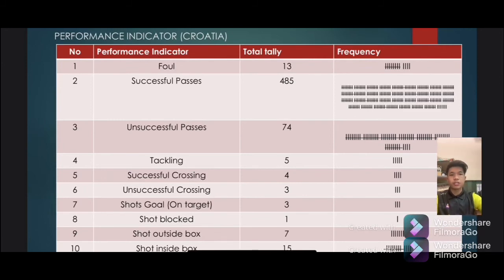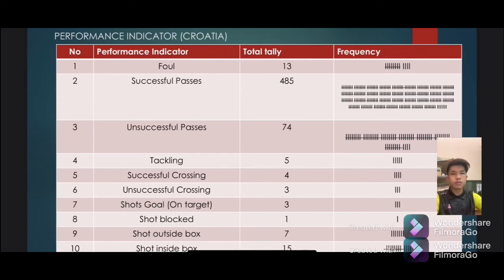Other than that, shots on goal, which account only for on target, is 6 from France, and the most shots from the attacking France in order to get a goal, while Croatia is 3 shots on target.